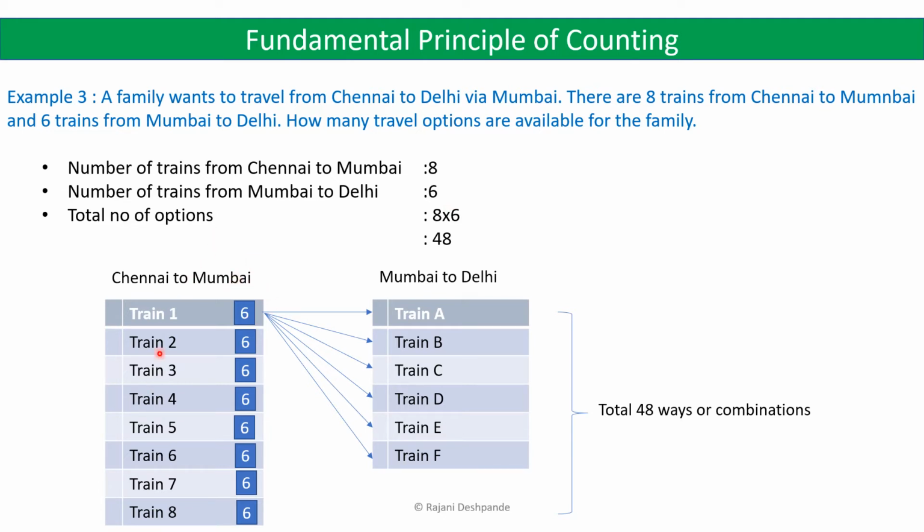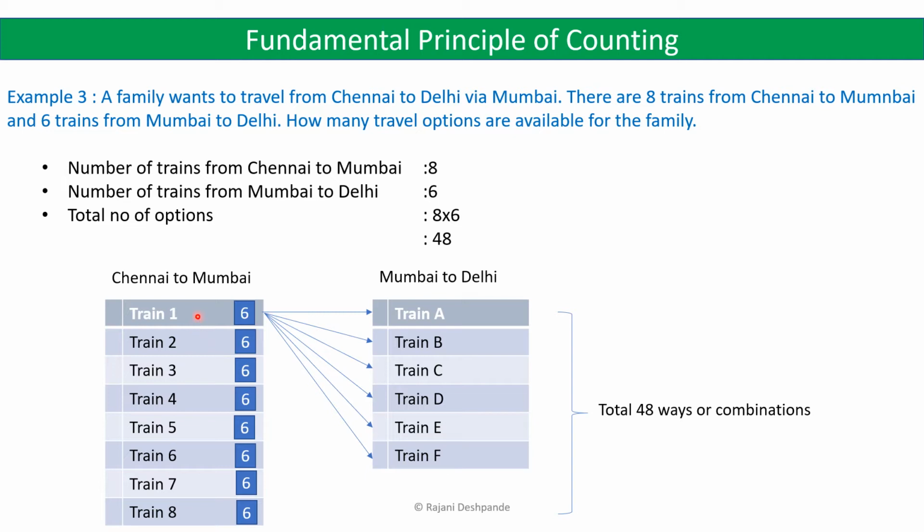So here you can see this figure. Chennai to Mumbai we have 8 trains available. Let us call them train 1, train 2, train 3 and so on. And Mumbai to Delhi we have 6 trains available, A, B, C, D, E, F. Suppose the family chooses to go by train 1, then with train 1 the family again has 6 options available here. Train A, train B, train C or train D, and so on.